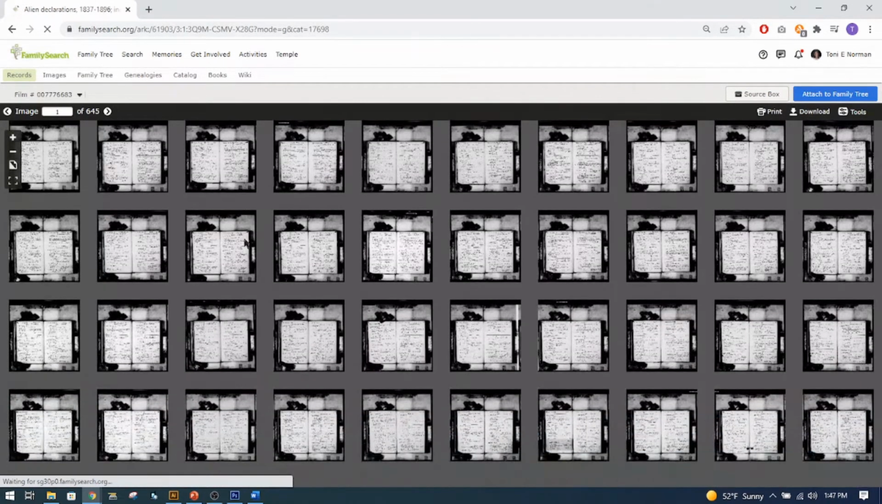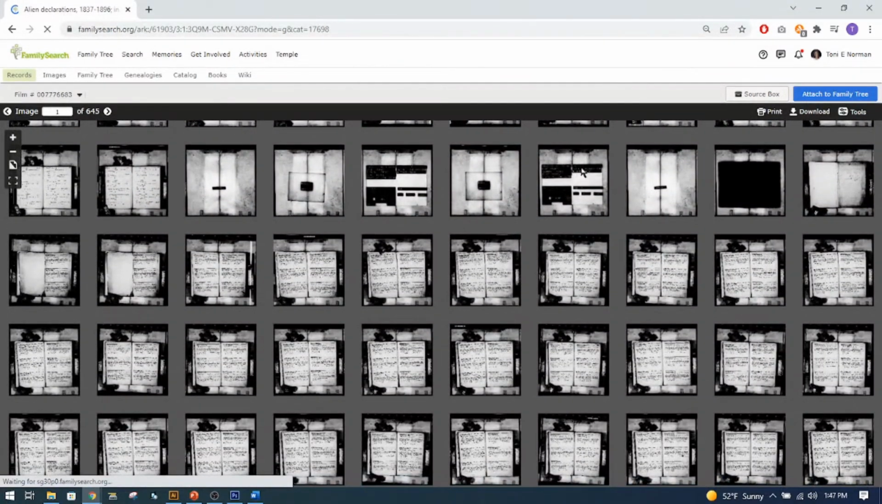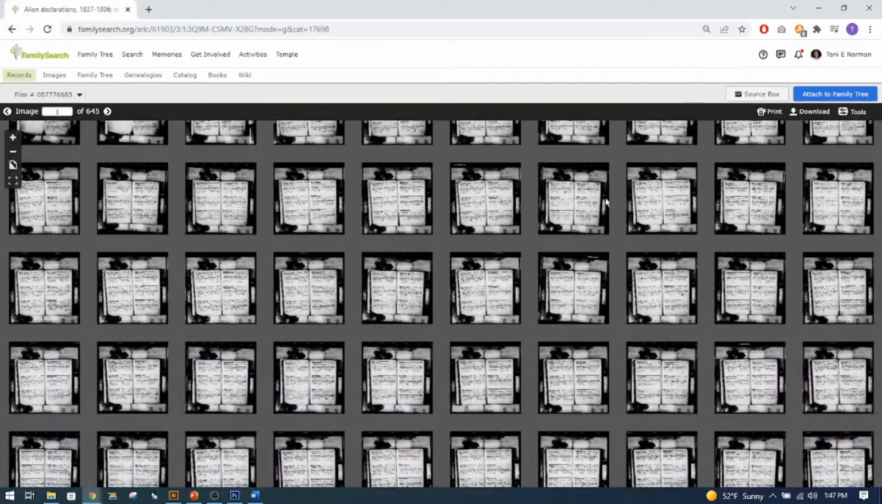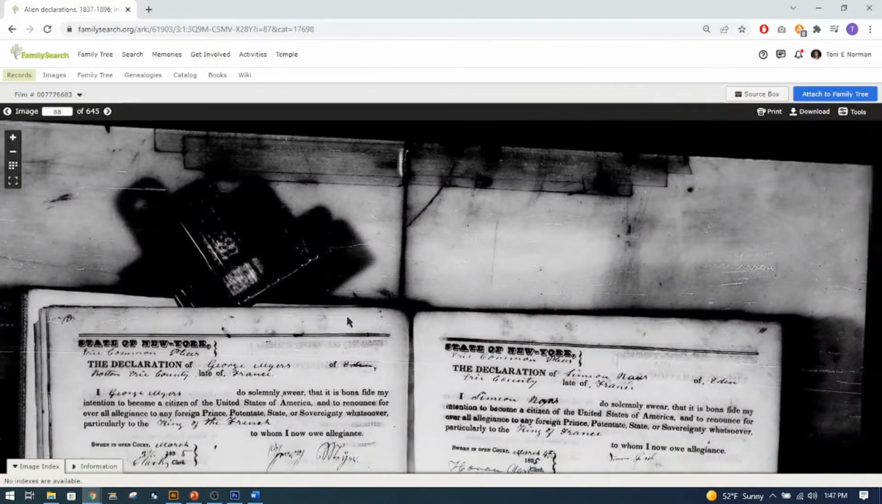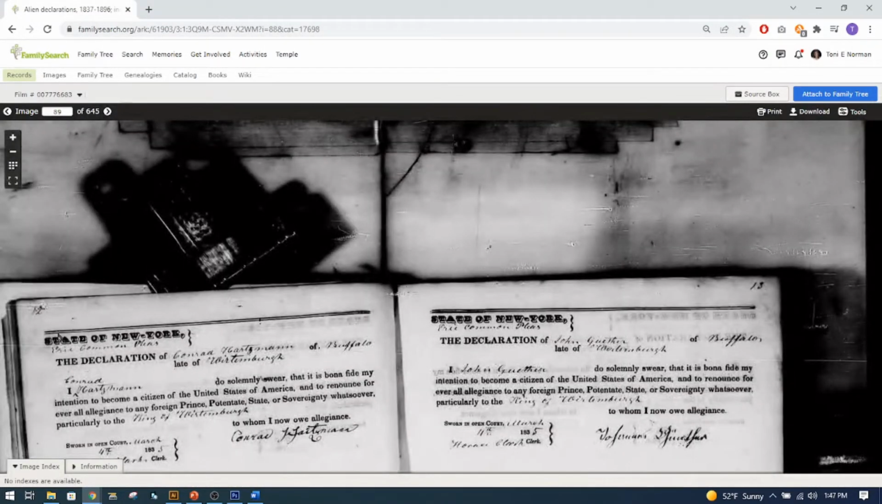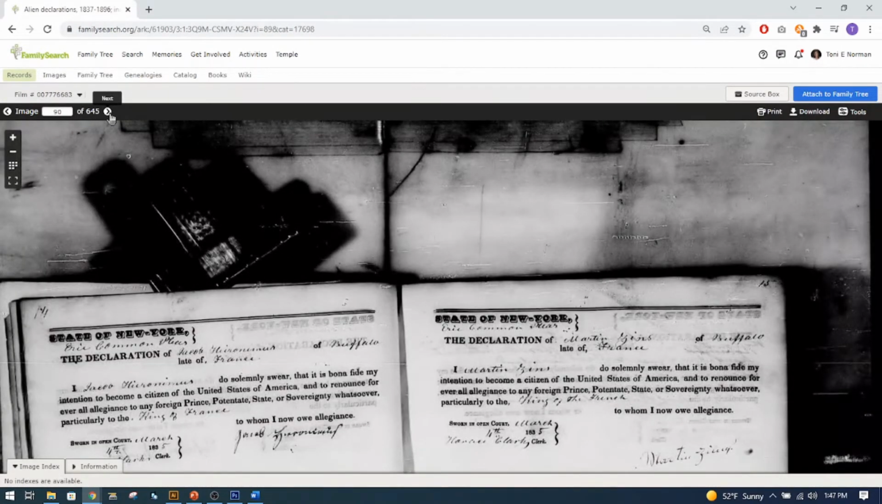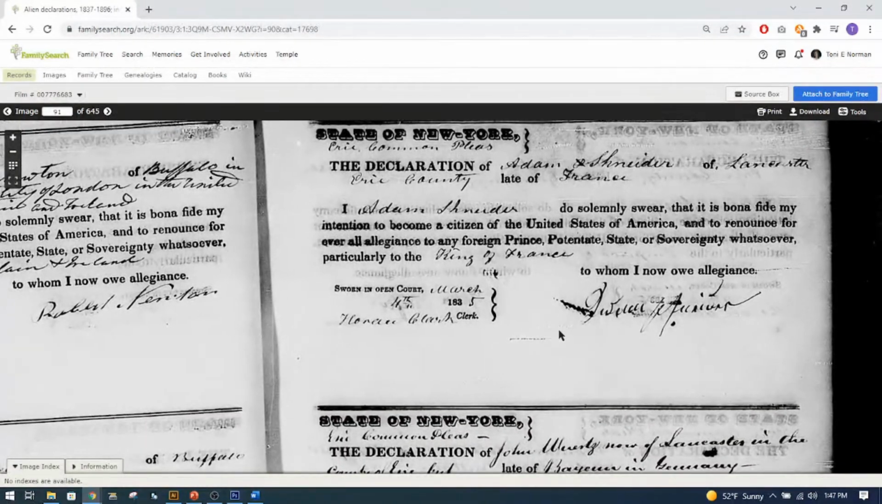Now hopefully I should have done this before because I don't like searching too much, but that was probably volume 1 and this is probably volume 2 right here. So page 17, let's see if we can find page 17. There's 12, that'd be 13. Oh, there's 12, 13. So here is 17. Adam Schneider.